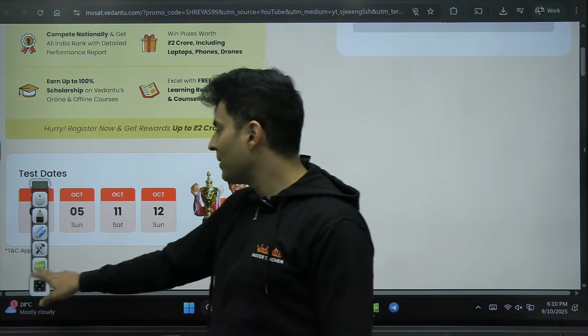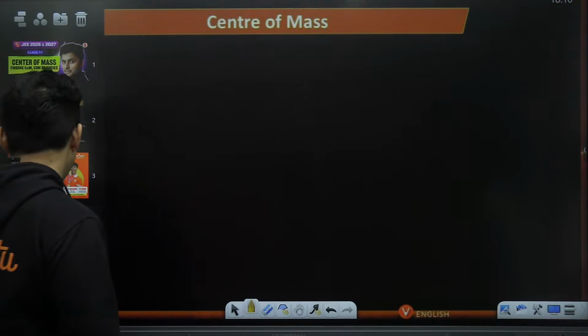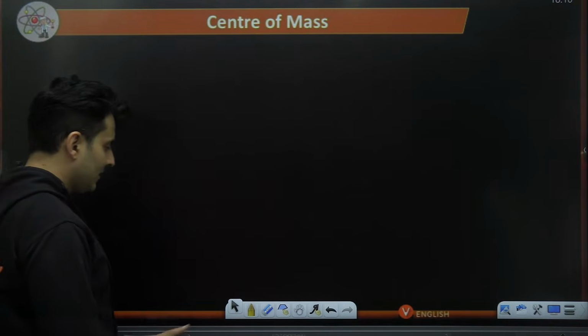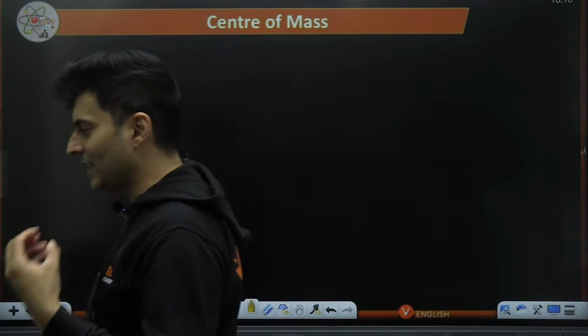Okay, so let's begin with the class and let's understand what is this concept of center of mass. Now, when I usually use this word center of mass, people think it is just the center.